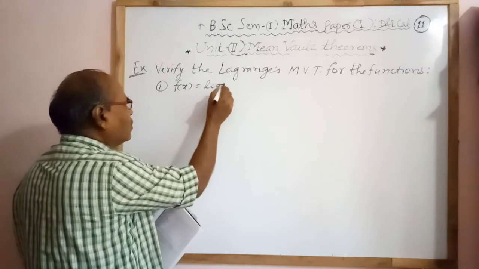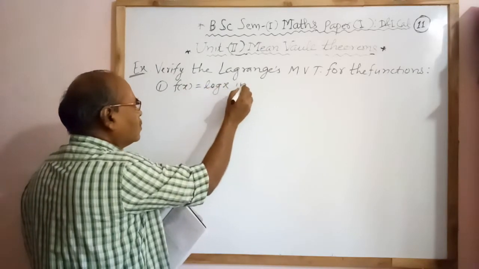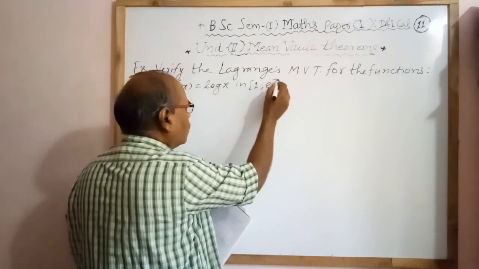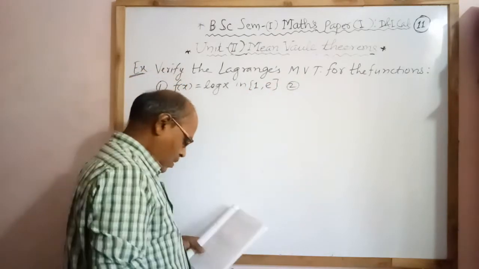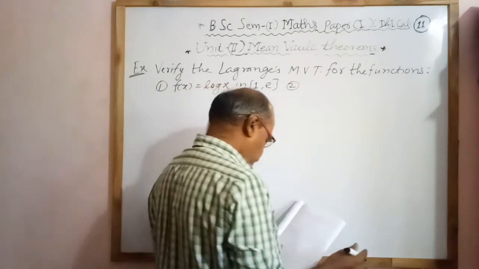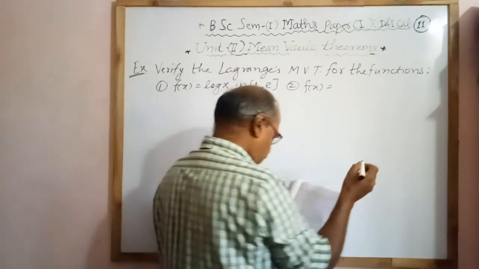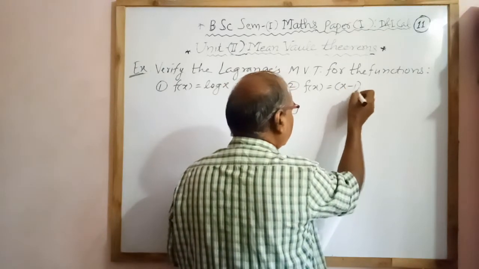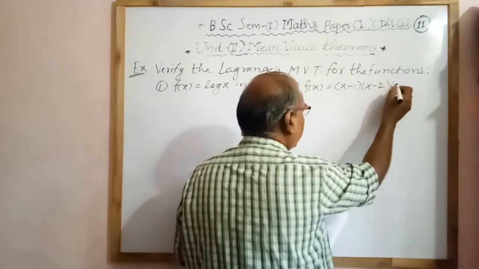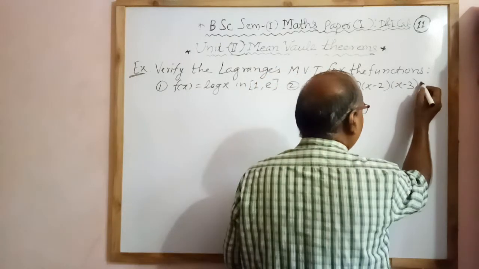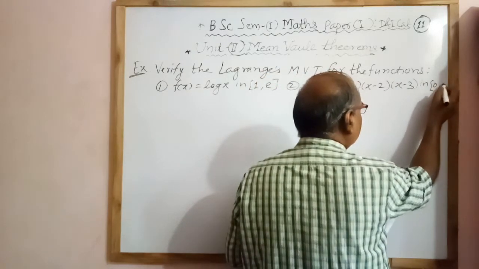f of x equal to log x in the interval 1, e. Second example, f of x equal to x minus 1 into x minus 2 into x minus 3 in the interval 0, 4.